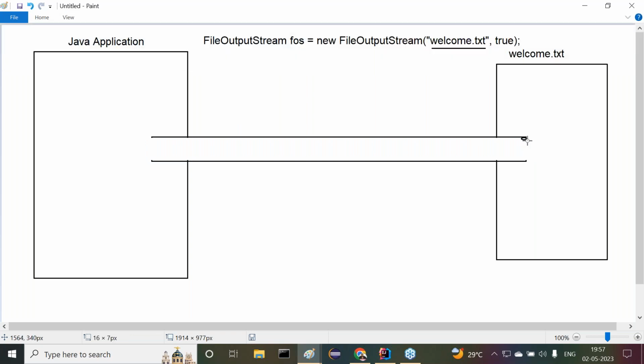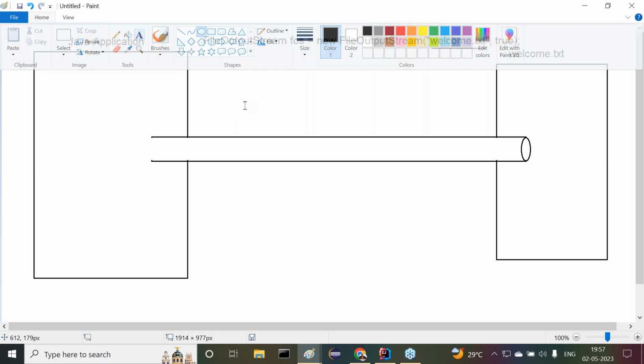Streams, in the sense, we can understand them only as pipes. This is FileOutputStream. Okay, now it is created.